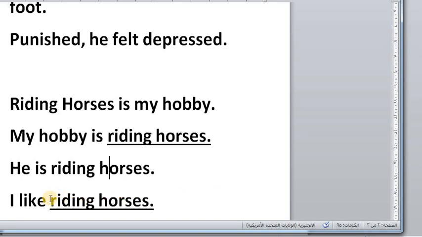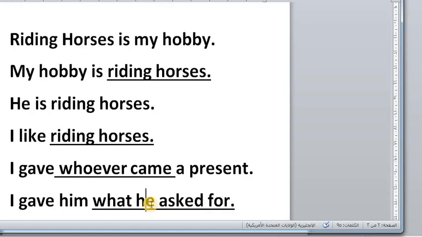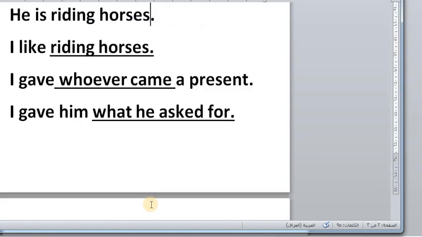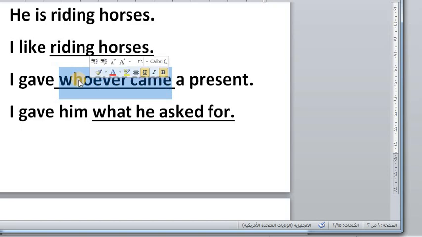The object can be a clause. I, subject; like, verb; riding horses is the object, which is in the form of an ing clause. I gave whoever came a present. I is the subject, gave the verb. Whoever came is the indirect object. A present is the direct object. Here the indirect object, whoever came, is a clause. It is a finite, dependent clause, a WH clause, as you will see later on, inshallah.